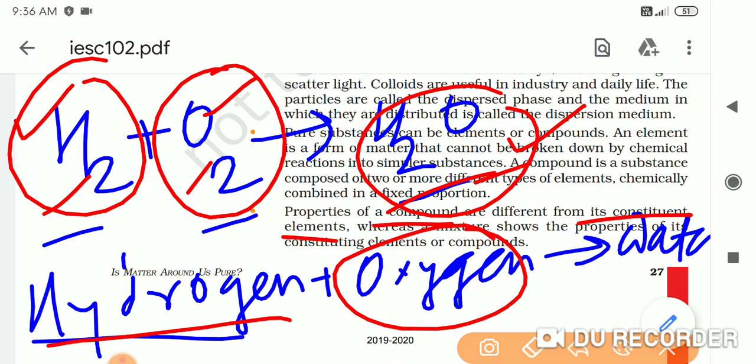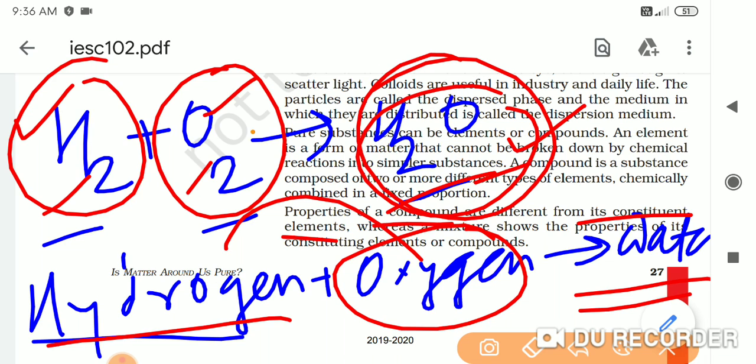Now point is, उनके combination से जो बनता है water, this is H2O, formed by the combination of these two, is having no property of hydrogen and oxygen. Now see, water, can you burn the water? Can you put water in your motorbike as a fuel? No. Reason that it cannot burn.